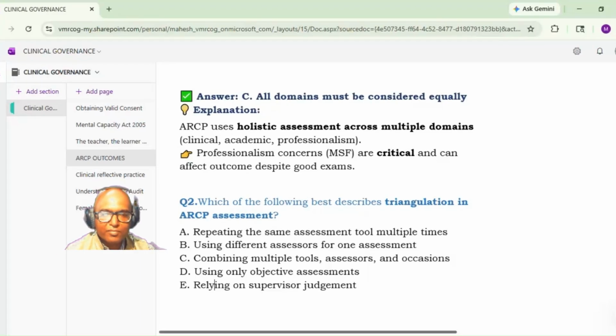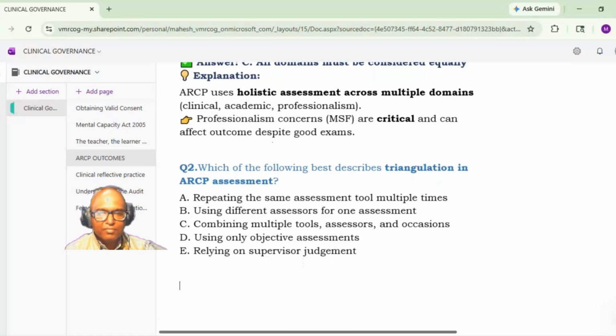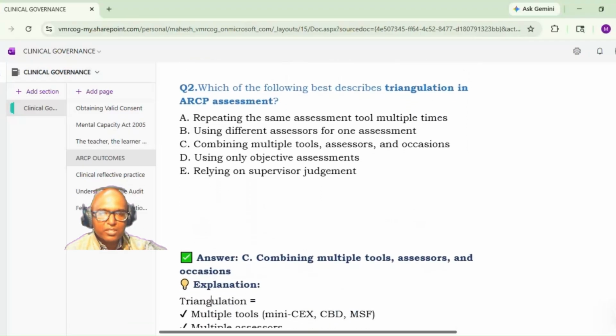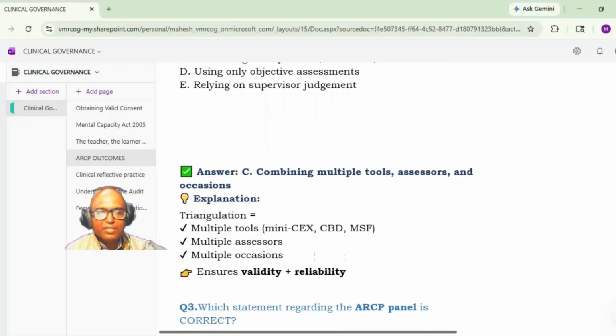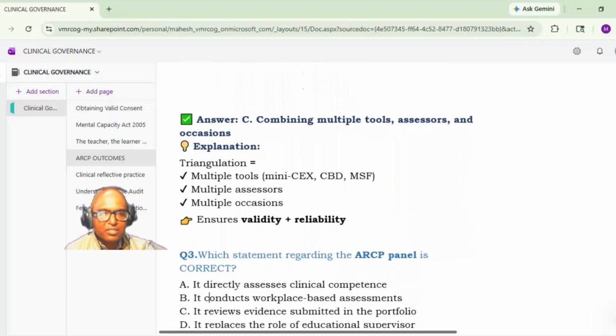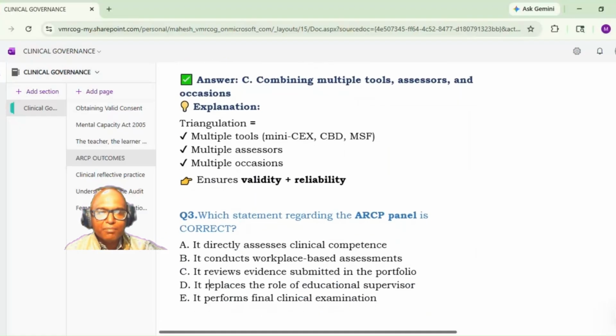Which of the following best describes triangulation in ARCP assessment? A. Repeating the same assessment tool multiple times. B. Using different assessors for one assessment. C. Combining multiple tools, assessors and occasions. D. Using only objective assessment. E. Relying on supervisor judgment. So it is C, combining multiple tools, assessors, and occasions. Triangulation is multiple tools, that is mini-CEX, you can add CBD, multi-source feedback, multiple assessors, multiple occasions. That will ensure validity plus reliability.